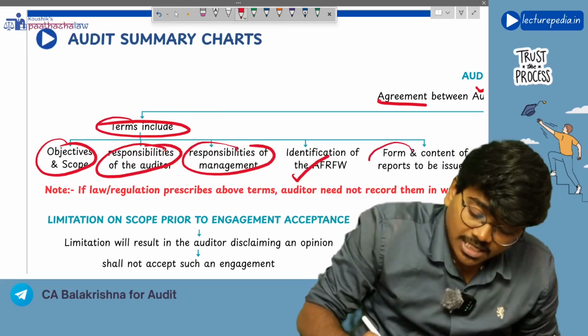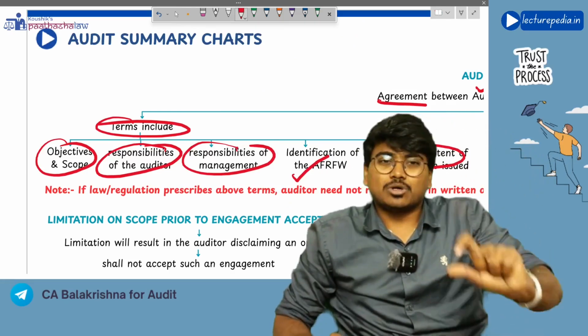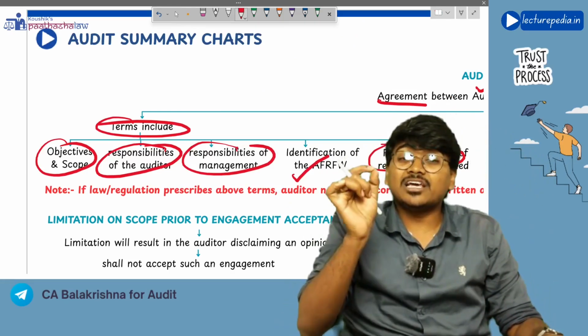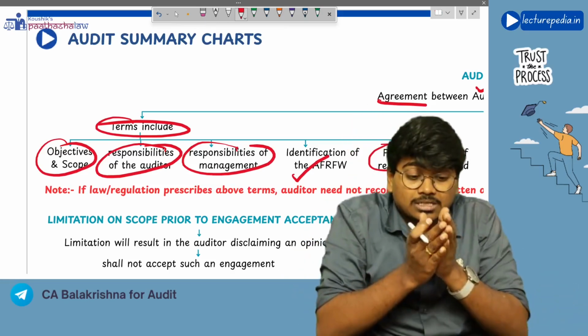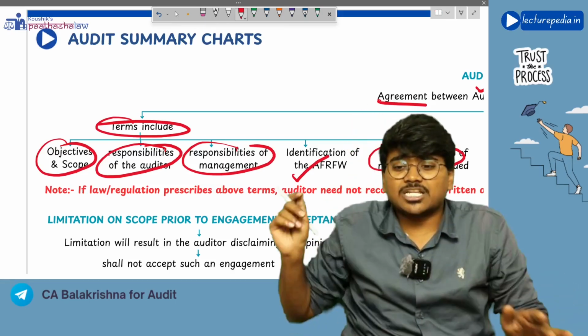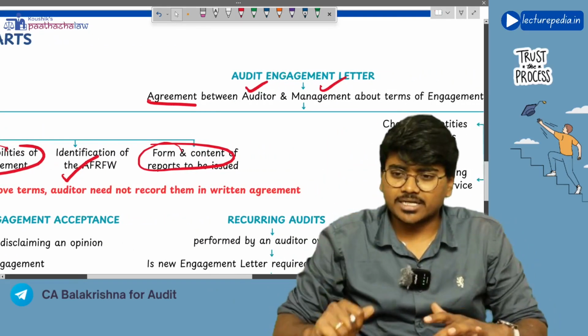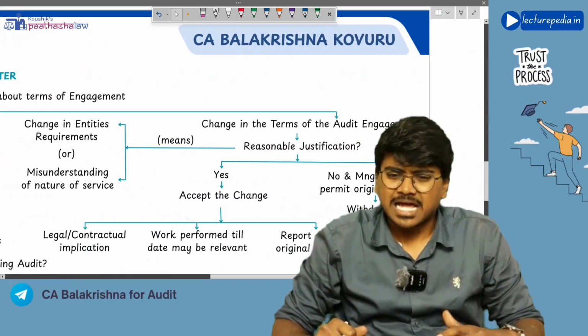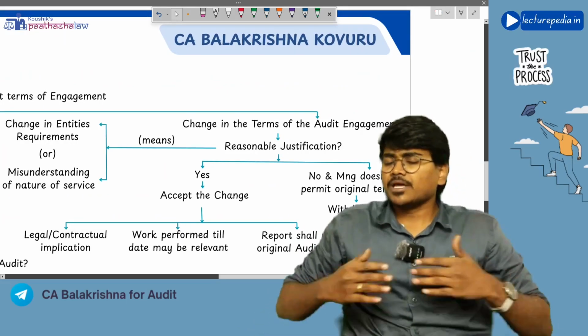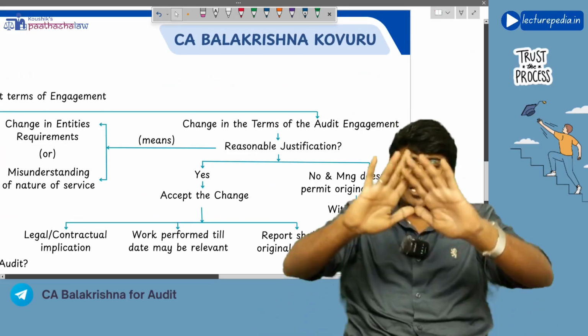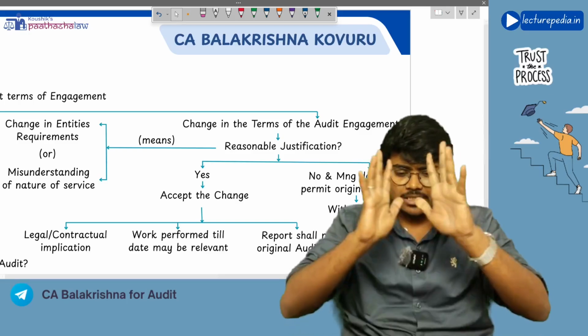So what will be the form and content of the report? That should also be there in the engagement letter. So terms and conditions with respect to these things must be there in the engagement letter.